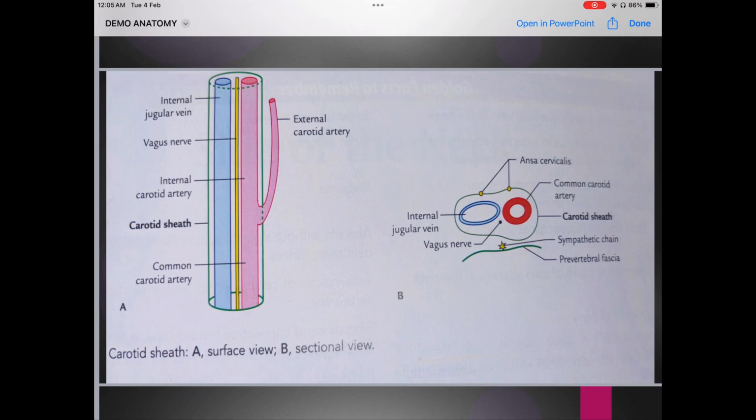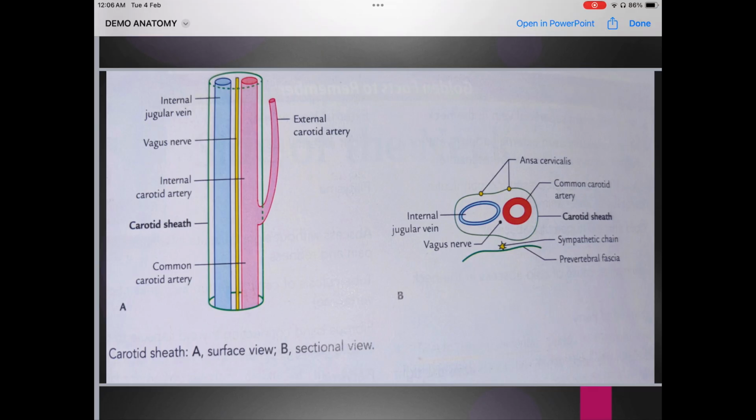Now I will tell you the diagram, I will show you the diagram. This diagram is very important. If the question comes on carotid sheath, you are supposed to draw this diagram. Okay. So as I've told you, it is a tubular structure. You can see the tube. The green colored outline is basically the tube, and inside the tube you can see this blue tube-like structure. This blue tube-like structure is the internal jugular vein. As you know, blue color depicts vein, red color depicts artery, and yellow color depicts nerve. So this blue structure is the internal jugular vein.